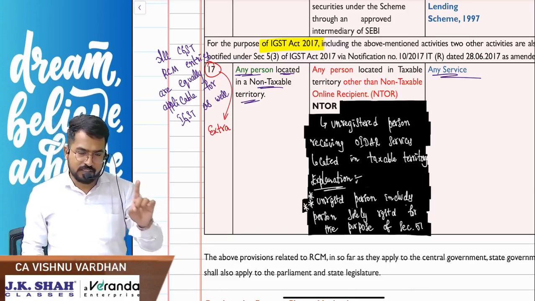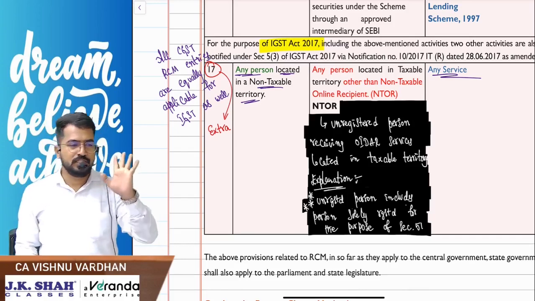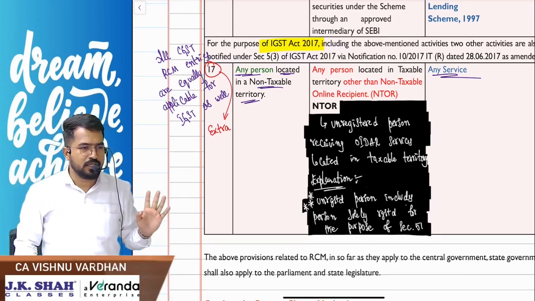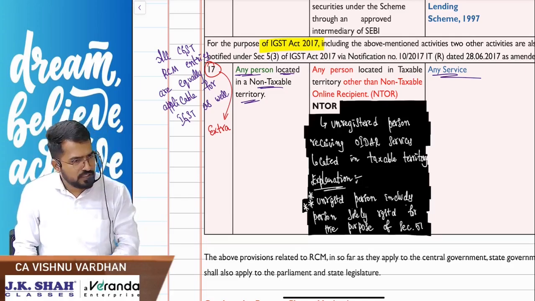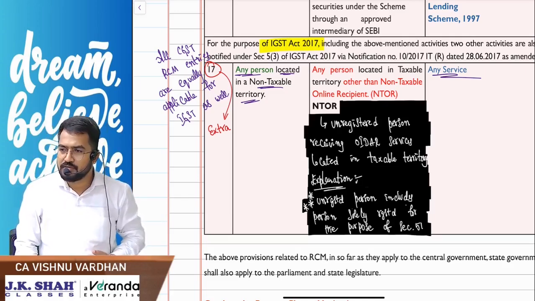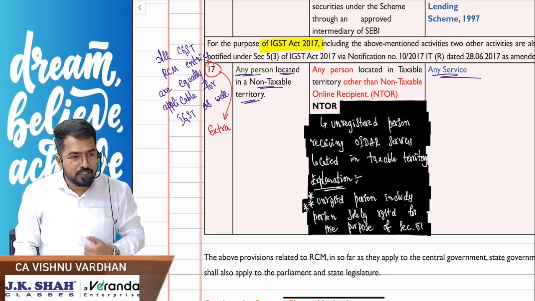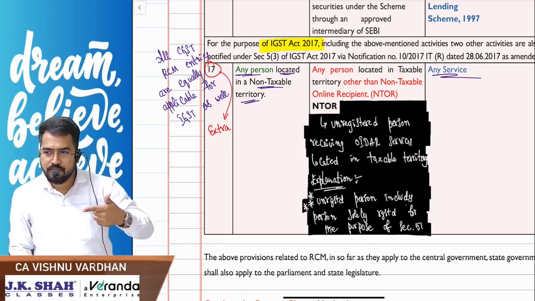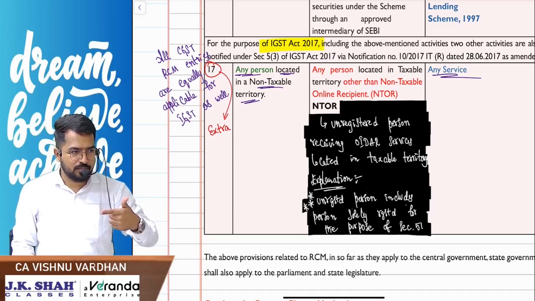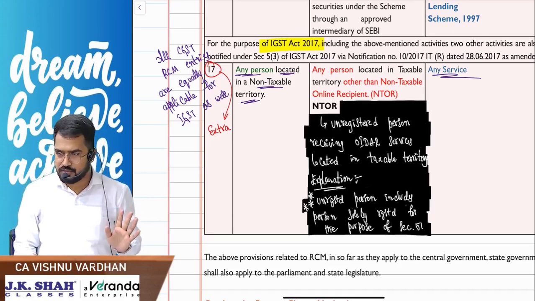But there is an exception. What is the exception? NTOR. In case of NTOR, RCM is not applicable. That means FCM. Who is an NTOR? NTOR is nothing but one who is unregistered as well as taking OIDR services. Am I clear? I will just check your understanding with the help of a question. Let us see the question straight away.